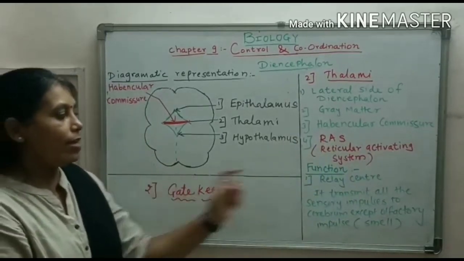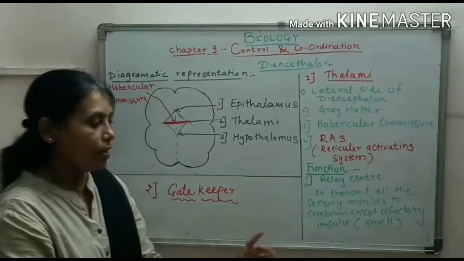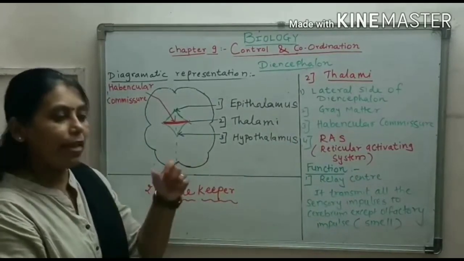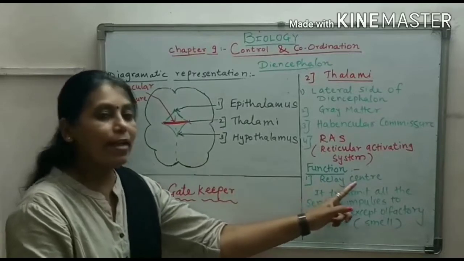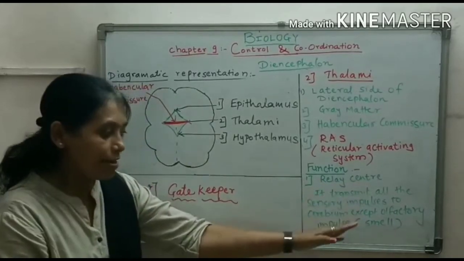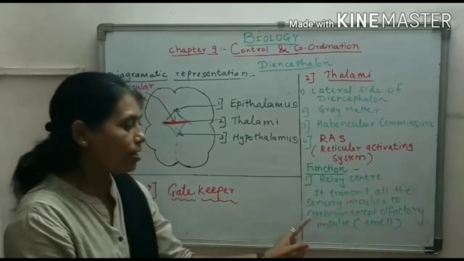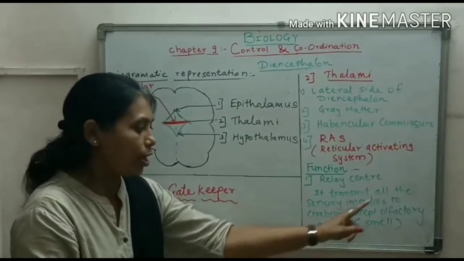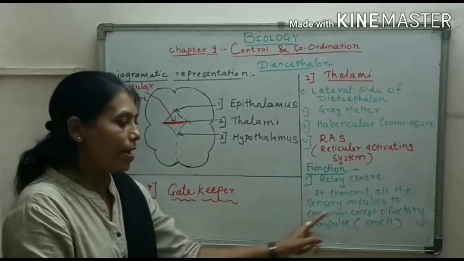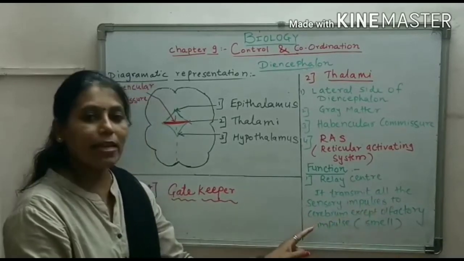Now let us study the functions of the thalami. The first function is that it acts as a relay center. First I'll read and then I'll explain. It transmits all the sensory impulses to the cerebrum except the olfactory impulse.